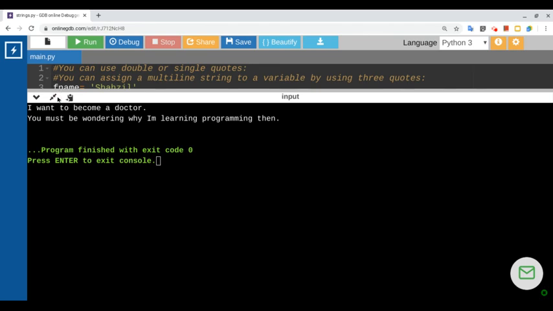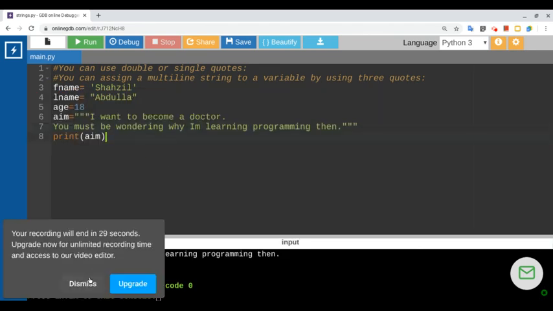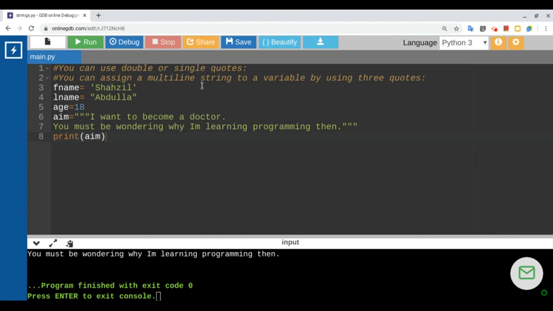Okay, that's all for today, how to write multi-line text. I think this is cool enough for the lesson today.